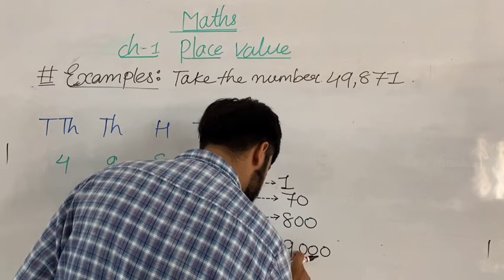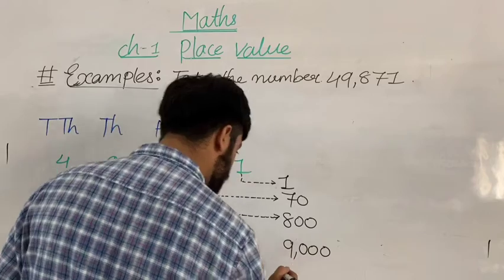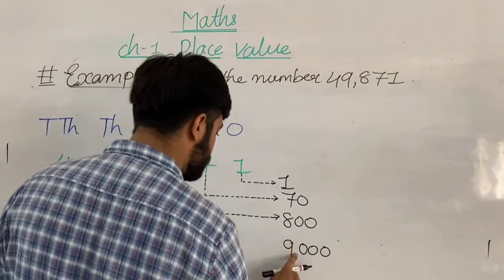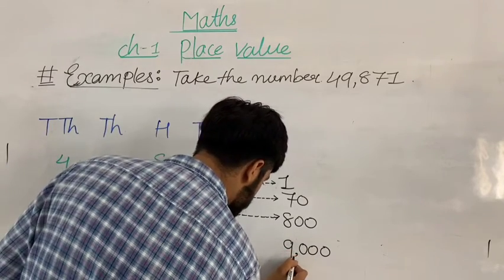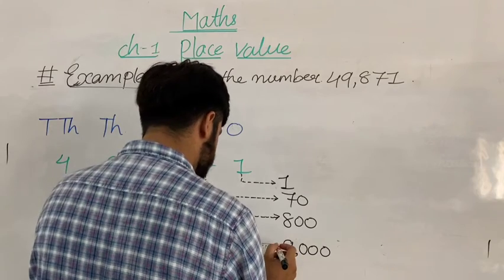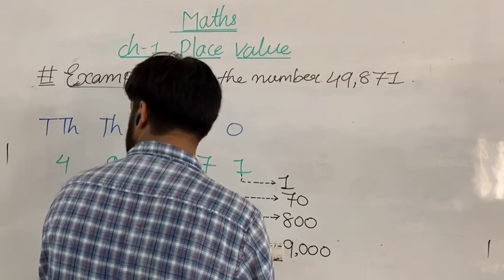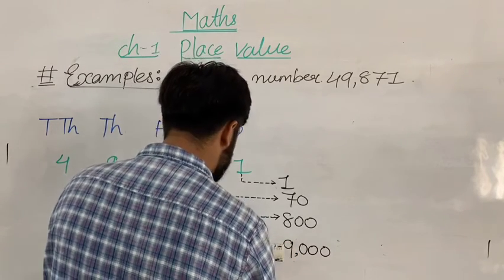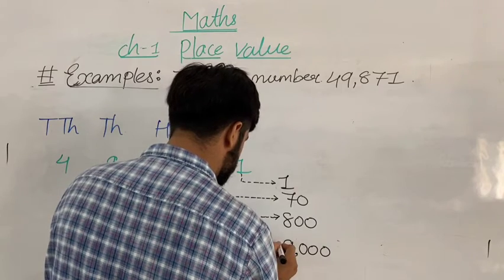And the comma, what is the comma for? The comma is for separating the periods.